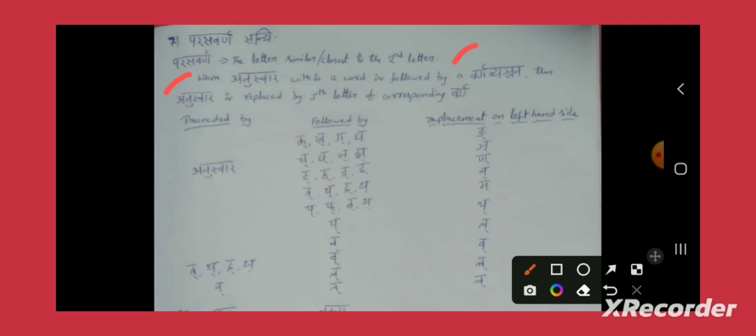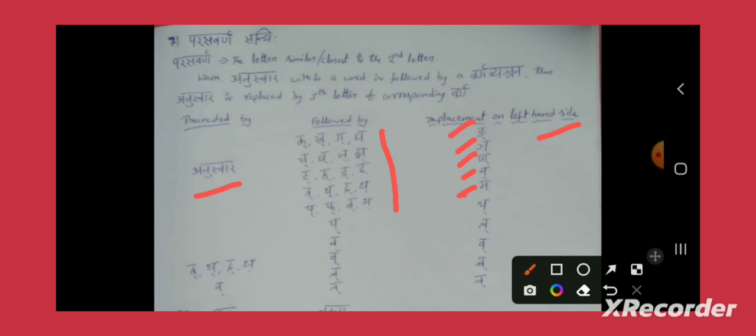So the first case is when Anuswara within a word is followed by a Varga Vyanjana, meaning followed by any of the letters of any of these 5 Vargas, then the replacement will happen on the left hand side, and this Anuswara will be replaced by its nasal letter, that fifth letter of that corresponding Varga. That is the first case.